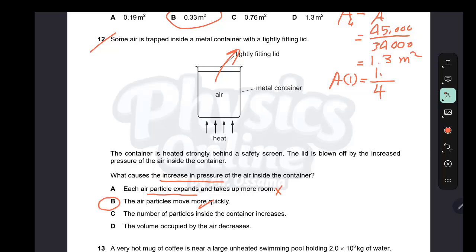The number of particles inside the container increases. No, the amount of air is constant, so the number of air particles inside the container is constant. The volume occupied by the air decreases. You see here the same volume. So all of this is wrong except air particles move more quickly.